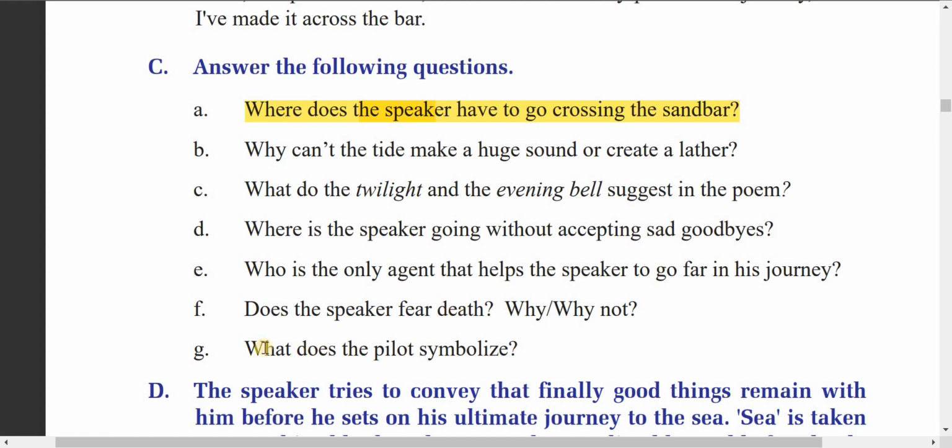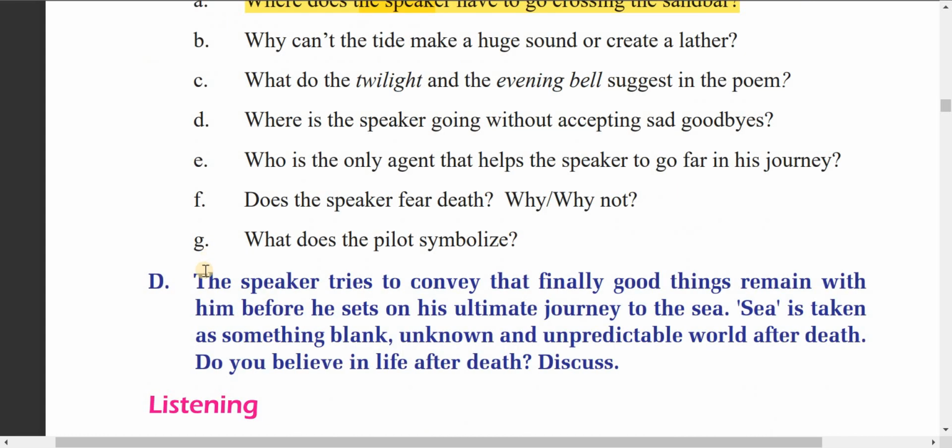So he doesn't fear. The last question is, what does the pilot symbolize? The pilot symbolizes God here. Dear students, you can understand more from this question. The speaker tries to say that finally good things remain with him before he sets on his ultimate journey to the sea. The sea is taken as something blank, the unknown and unpredictable world after death.